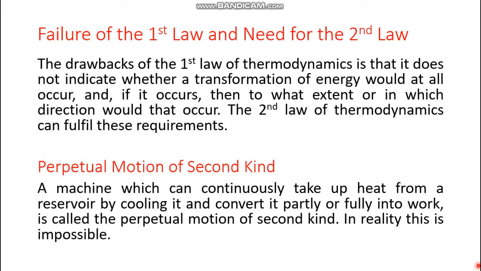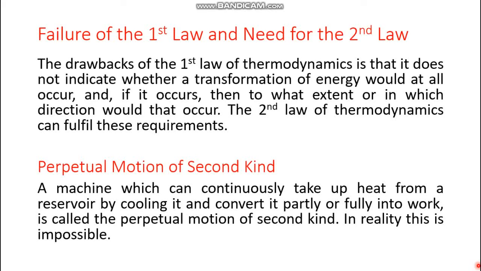Before devising the second law of thermodynamics, we have to know why the second law was needed. The need for the second law is actually hidden in the failure of the first law of thermodynamics. So what about the failure of the first law? The drawback of the first law of thermodynamics is that it does not indicate whether a transformation of energy would at all occur, and if it occurs, then to what extent or in which direction it would occur. So that is the need of the second law. The second law can fulfill these requirements.